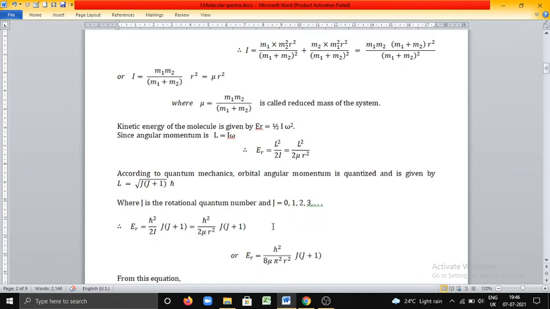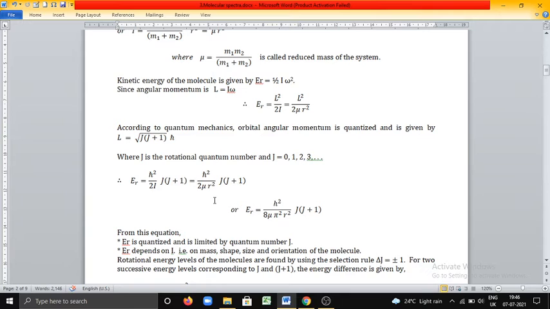This is the expression for rotational kinetic energy of a molecule. Or we know that h cross is given by h by 2 pi.